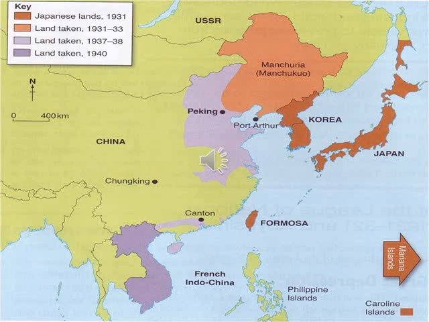All these occupations, all this aggression, were ignored by the Allies, and the League of Nations was unable to take any action. Initially in 1935, Italy invaded Ethiopia, and in 1939, Italy invaded Albania.